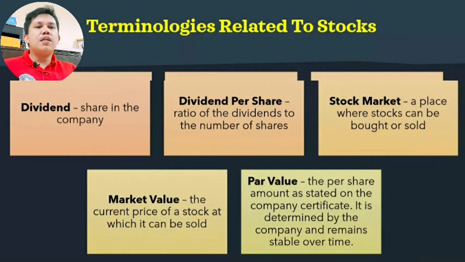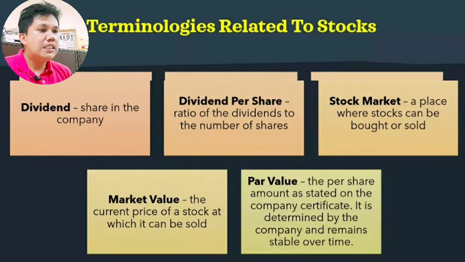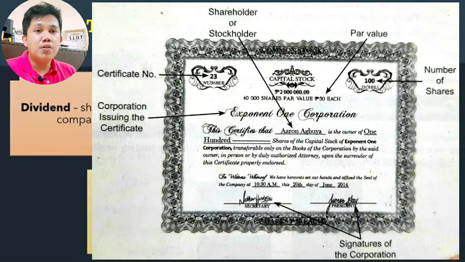Next is market value. Market value is the current price of a stock at which it can be sold. Ito yung current price ng stock na pwede mong mabili sa stock market. And last is what we call par value. This is the per share amount as stated on the company certificate. So makikita mo to dun sa stock certificate mo kapag ikaw ay isa sa mga stockholder ng company.